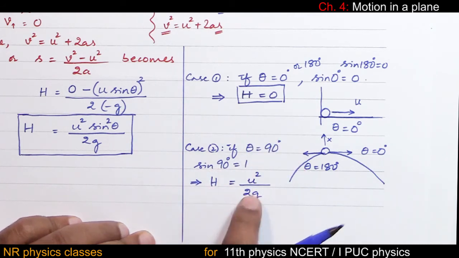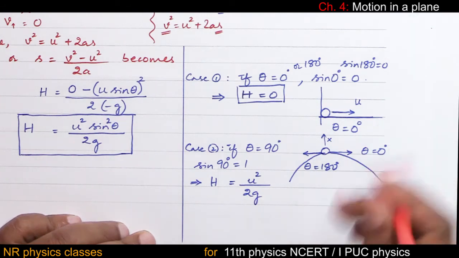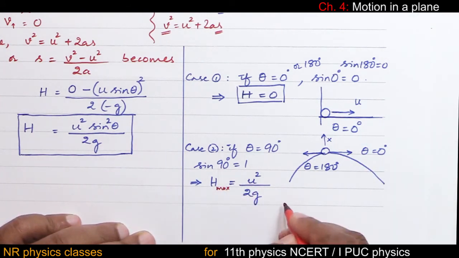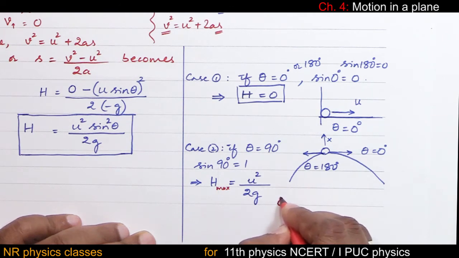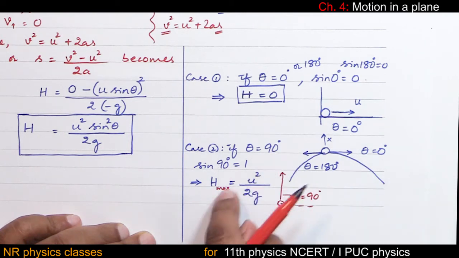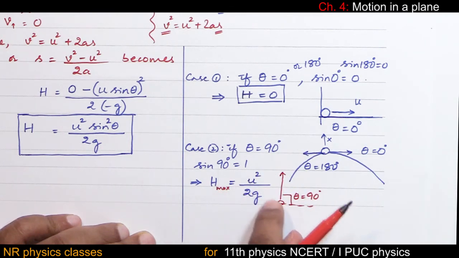So let me write maximum here. Means if object is thrown vertically up like this, then angle made by this velocity with respect to horizontal is 90 degree. So for vertical throw, height reached will be maximum and it is given by u square by 2g.